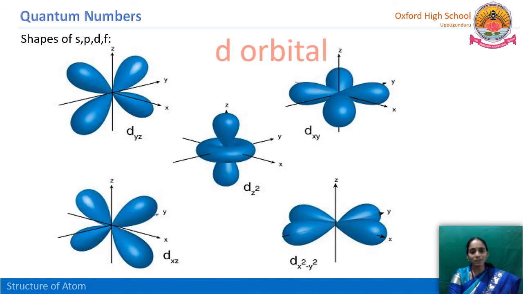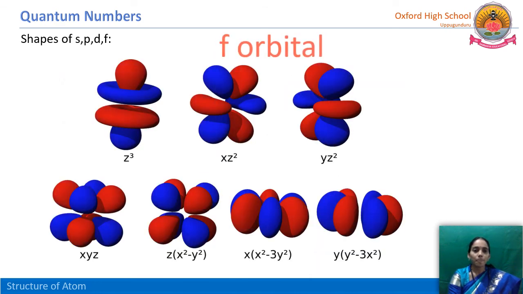The d orbital is double dumbbell. Here we have dxy, dyz, dzx, dz square and dx square minus y square. These are all three-dimensional, so for your visibility, observe this one. There are five degenerate orbitals. Next, the f orbital: there are a total of seven degenerate orbitals. These are the three-dimensional pictures of how the orientations happen along the x, y and z axes.